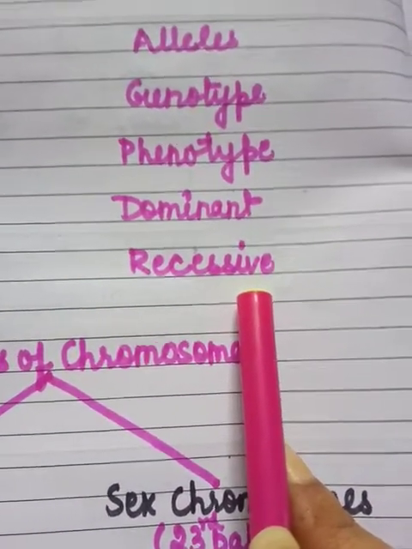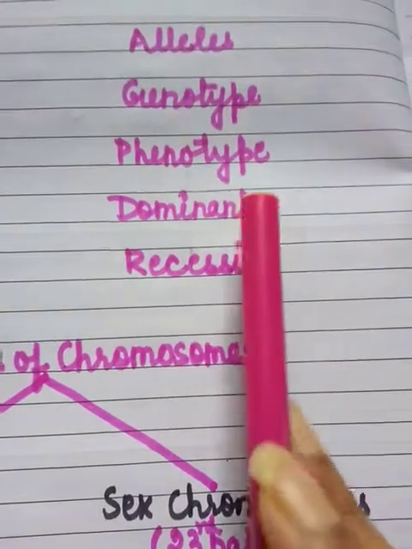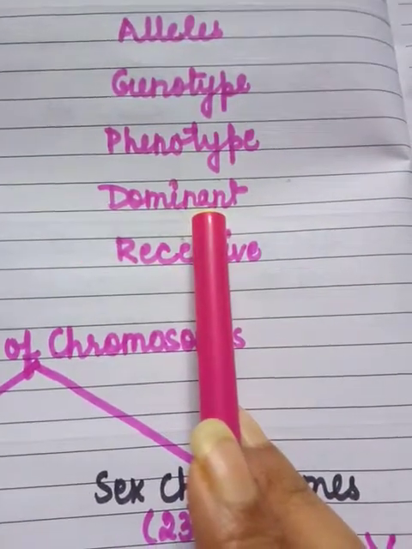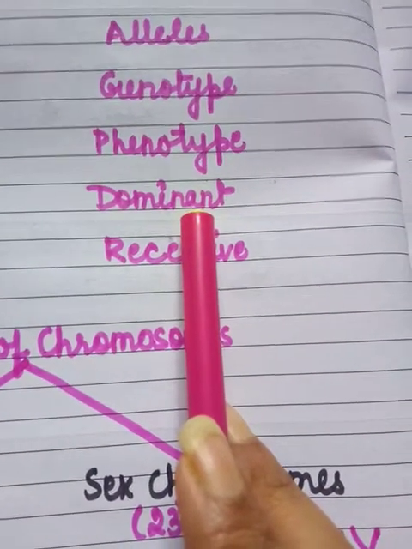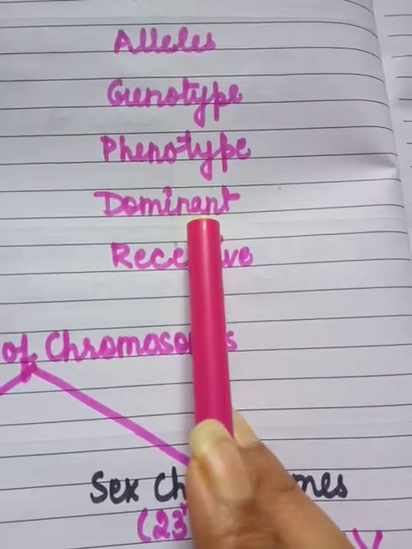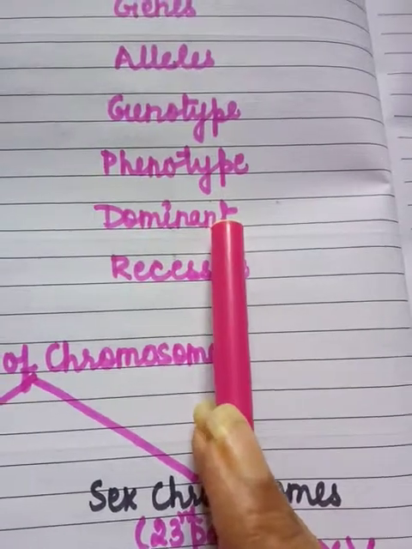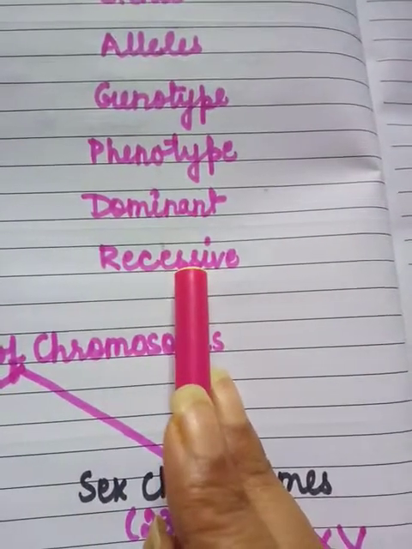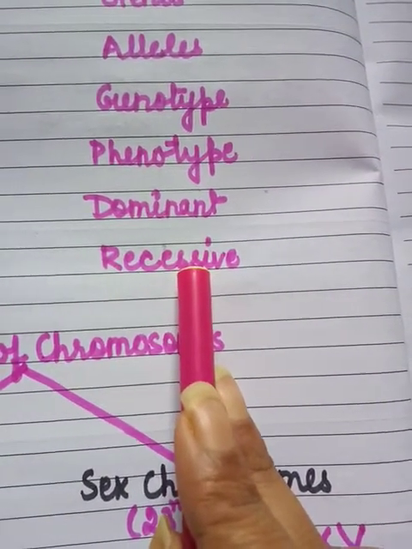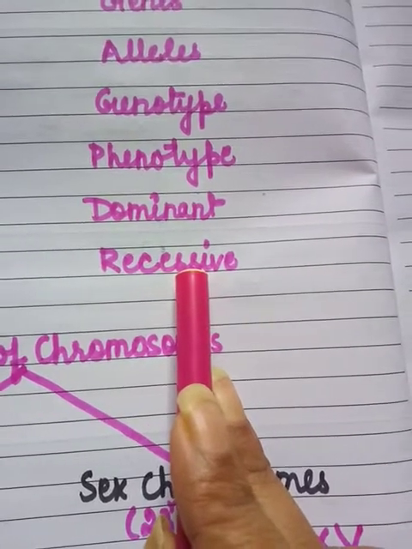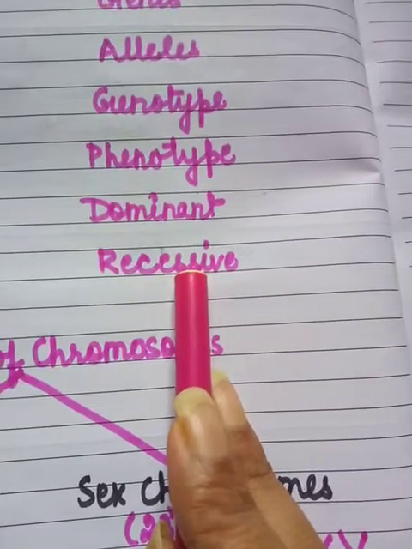The better definition I can give is that a dominant gene is the gene which decides the appearance of an organism even in the presence of an alternative gene, while a recessive gene is the one which decides the appearance of an organism only in the presence of another identical gene.